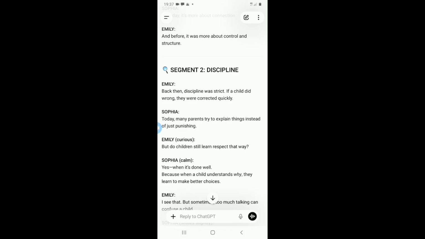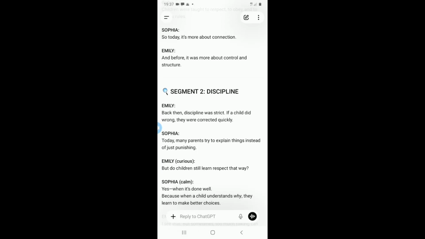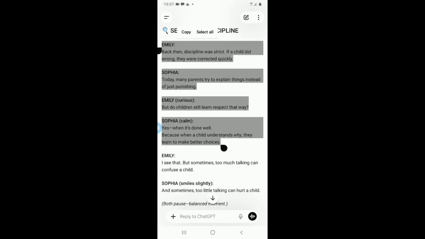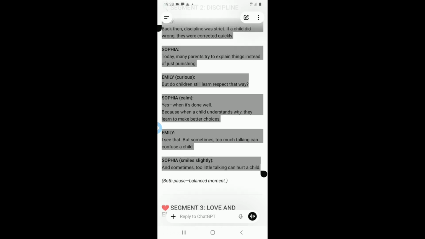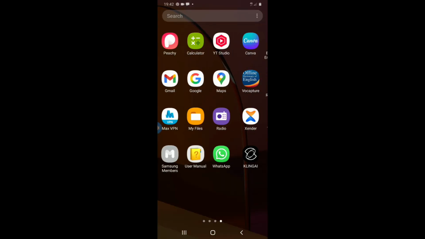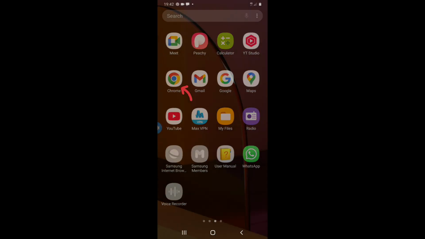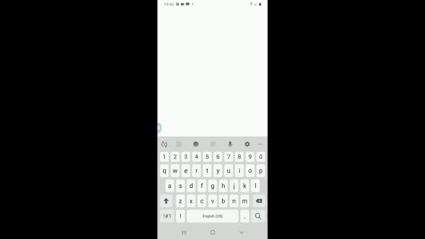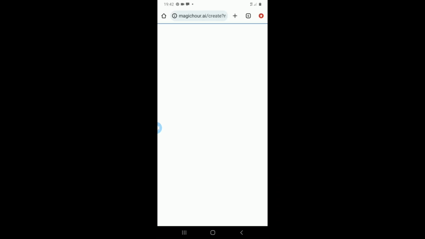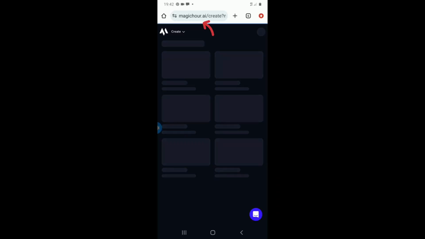Now it is time to make this realistic. It is time for us to bring this to life. So I'm going to come back here and actually copy the scene, the first segment or the scene. I'll just drag, then copy. So I'm going to go to my phone gallery and go straight to pick my browser. So I'm using Chrome for this. So tap on it. It's going to take me to where I'm going to search for what I want to use, which is the Magic Hour AI.